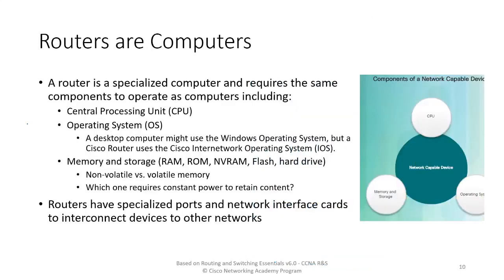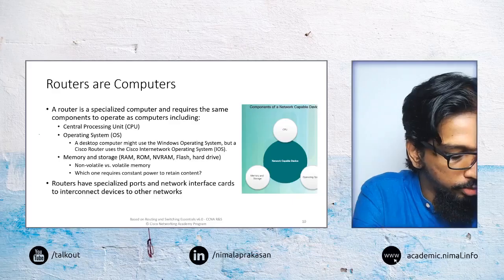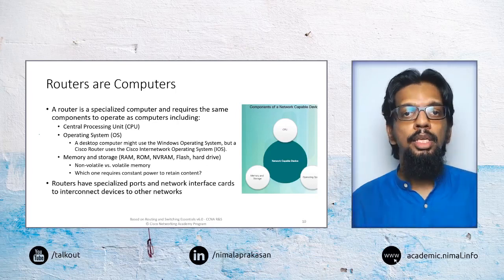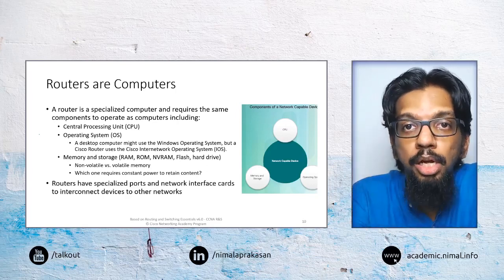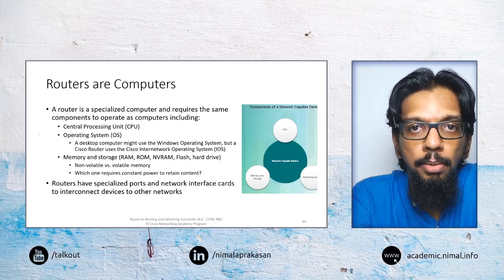Then when we think about routers, they can essentially be seen as computers. So one of the things that you can actually do is build a router using a computer.